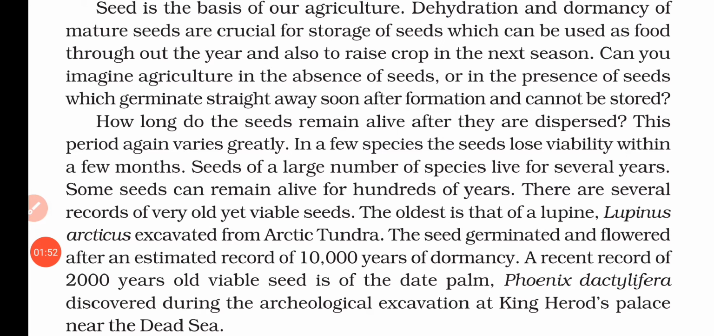Now, seeds are the basis of our agriculture. That means without seeds we are not able to do agriculture. The dehydration and dormancy of a mature seed are crucial for the storage of the seed, which can be used as food throughout the year and also to raise crops in the next season. That means whenever the seed is formed, first of all it will dehydrate and it will start getting dormancy. So these two features of dehydration and dormancy help us in agriculture and also to reserve seeds for the complete year.